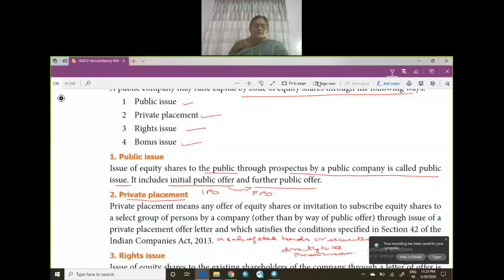So that is called private placement. So they don't issue to the public. And this satisfies the conditions specified in section 42 of the Indian Companies Act of 2013.